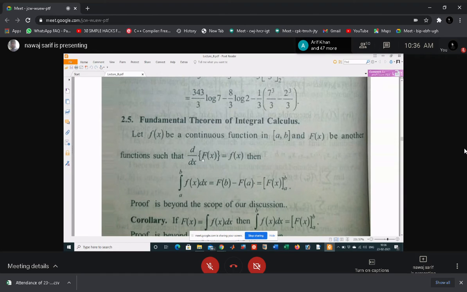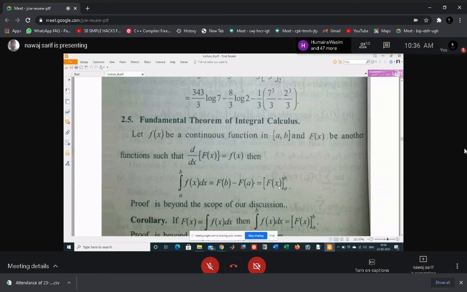Okay, that means if you have capital F(x) as x square, then what is the derivative of that function? If capital F(x) is x square, then the derivative is 2x. Then if you integrate 2x from a to b, what is the integration of 2x?